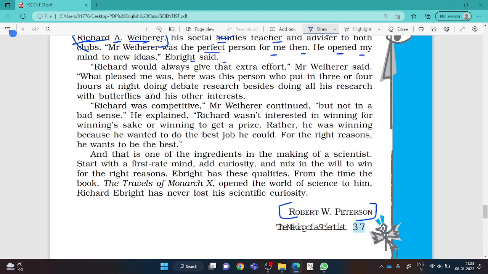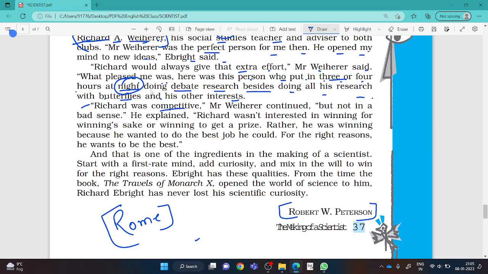Richard would always give that extra effort, Mr. Werner said. What pleased me was here was this person who put in 3 or 4 hours at night doing debate research besides doing all his research with butterflies and other interests. 3 or 4 hours at night means day and night Richard Ebright worked. That's why he became a scientist. Means everyone always remember, Rome was not built in a day. Means every day you will have to work, every night you will have to sacrifice in order to become successful.